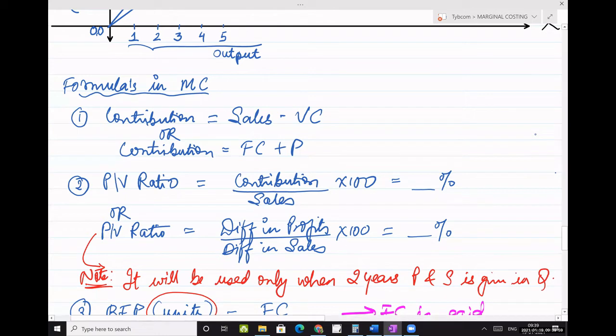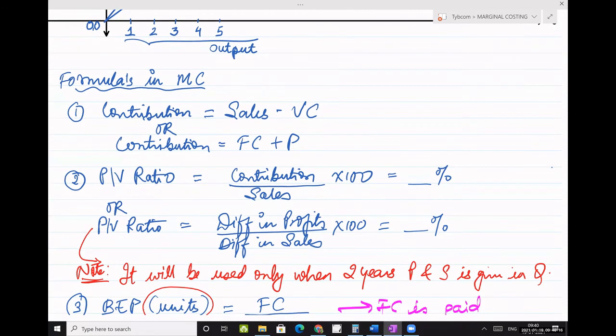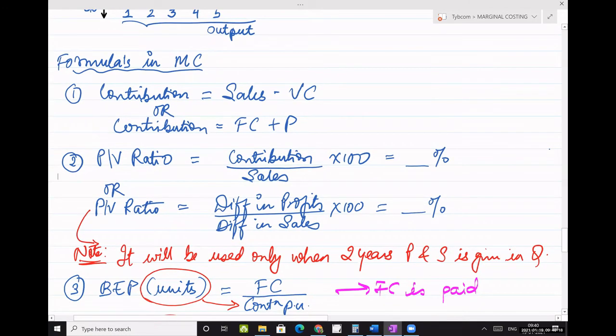So PV ratio formula is contribution upon sales into 100, and the other formula of PV ratio, which we use in sum solving, is difference in profits upon difference in sales into 100. And see, I've clearly highlighted here. This formula will be used only when 2 years profits and 2 years sales are given in the question.